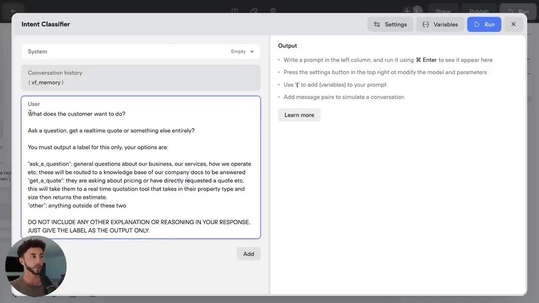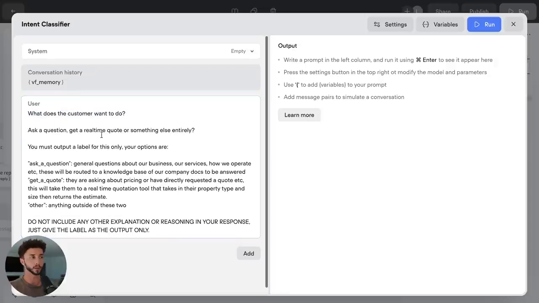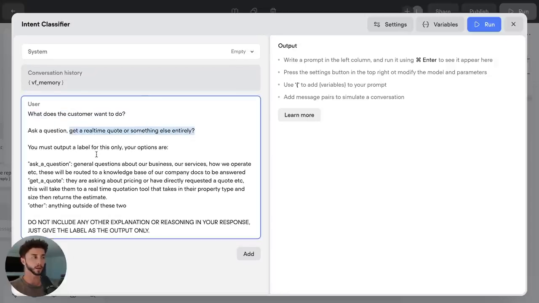This is a pretty basic one, which is just saying, what does the customer want to do? Ask a question, get a real-time quote, or something else entirely. You must output a label for this only. Your options are ask a question, get a quote, or other, and you guys can just pause it and see what I've got in there. Basically, anything asking questions is going to be about the business and their services. If there's anything about pricing or directly related to getting a quote, and they're ready to move on this, then we're going to route them to get a quote, and anything else is going to go to other.